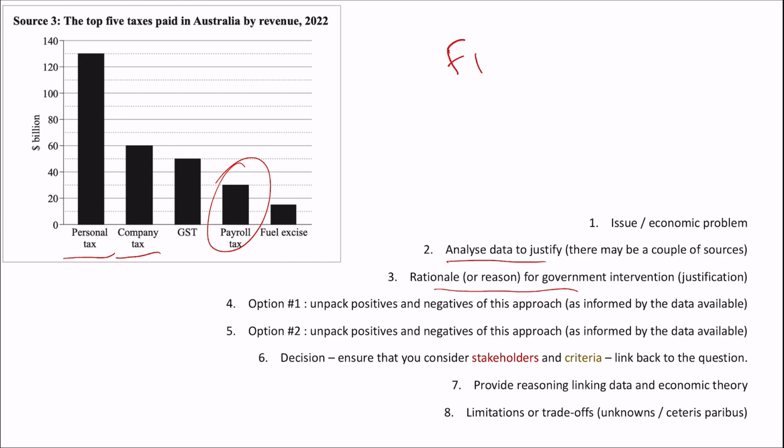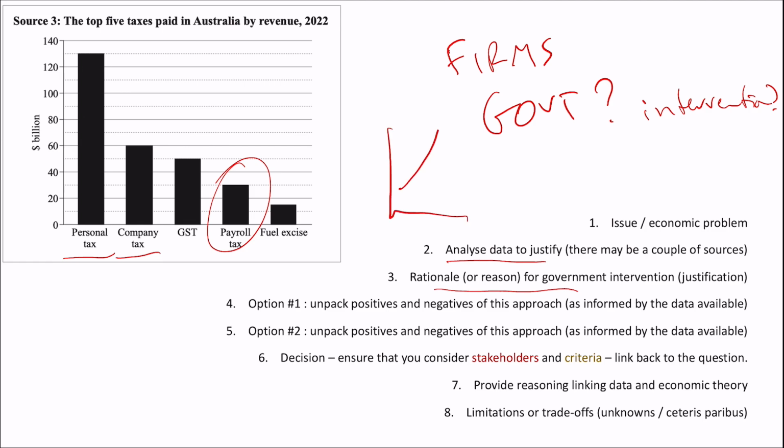So we've got firms now to think about. The government, firms obviously don't like it. Should there be a government intervention? You know, if the government played around with the rate of payroll tax a little bit, it wouldn't have a big impact on our bottom line here compared to all the other revenue we get from income tax, etc. So should the government intervene? What's a good reason here? What would be the benefit, for instance, of shifting our AS back to the right? Shifting it back to the right. What would be the benefit of that?